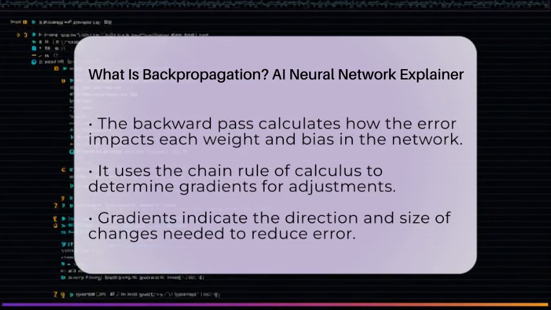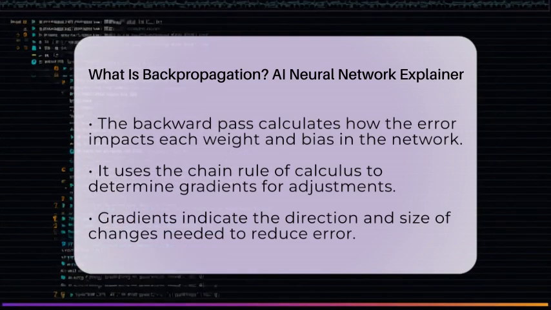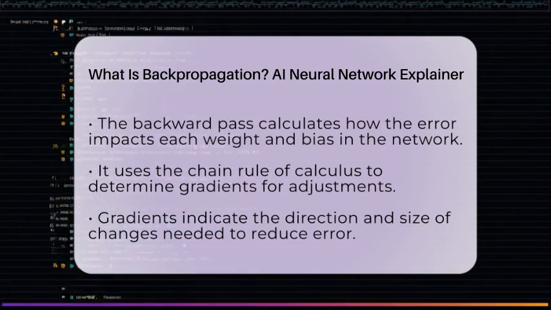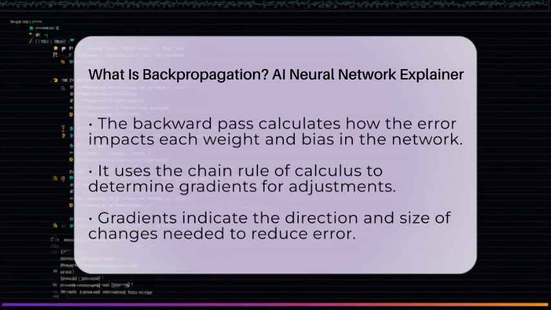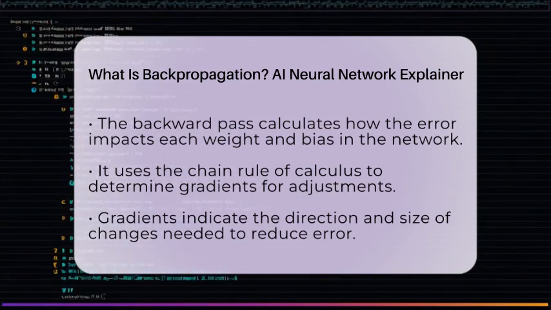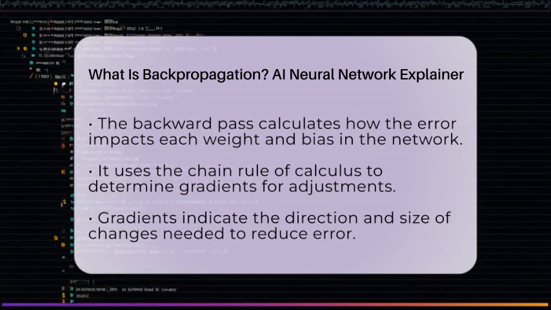With these gradients in hand, an optimization method like gradient descent comes into action. It updates the weights and biases, making the network's predictions more accurate over time. This process repeats for many iterations, allowing the neural network to learn patterns from the data effectively.